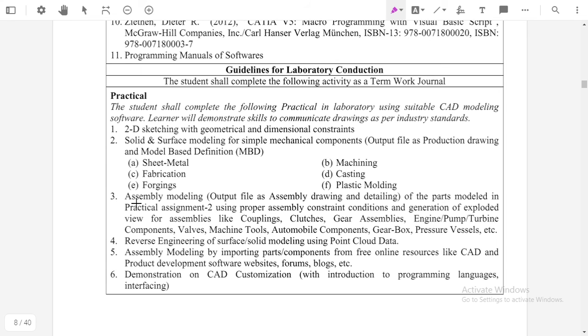The third one is the assembly model, with the output file as an assembly drawing and detailing of the parts, model in view for assembly like coupling, clutch, gear, assembly of the engine, pump, turbine components, valve, machine. If we consider the gearbox, then we have to model the different gears, different shafts, key, and then assemble and disassemble these parts.